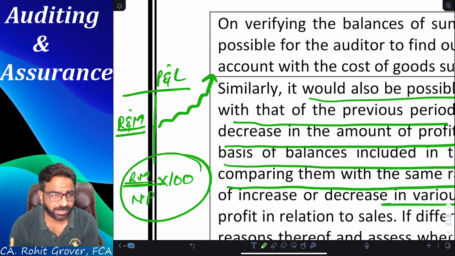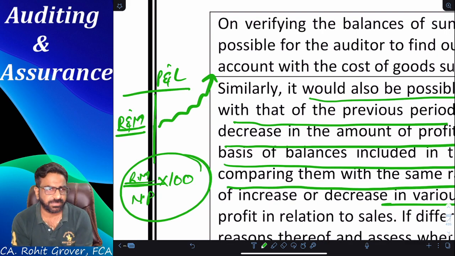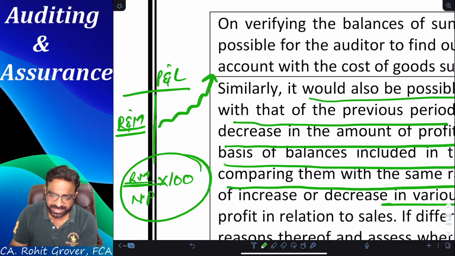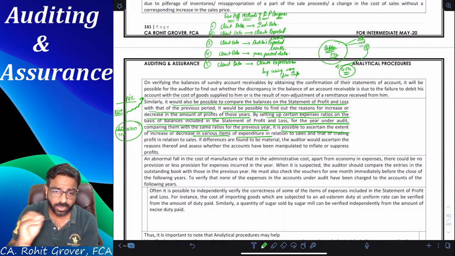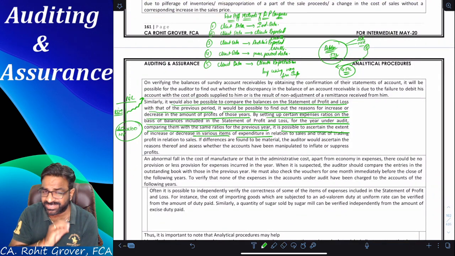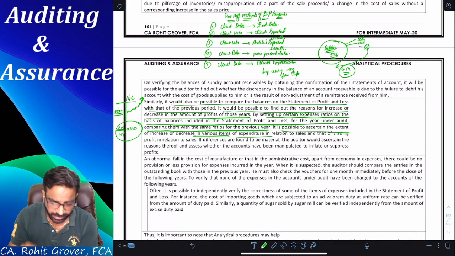Older day by day. And when the plant and machineries are getting older day by day, will repairs and maintenance decrease or will repairs and maintenance increase? Increase. That is a simple interpretation. Are you getting the point or not? That is what they are trying to tell you, that you can simply apply the analytical procedure in any kind of situation. You should know how to apply it. Are you getting the point or not?